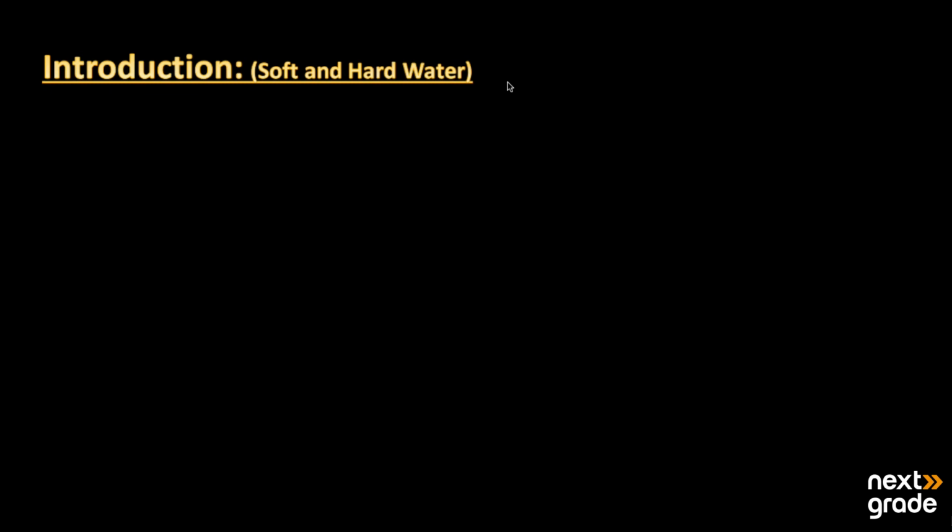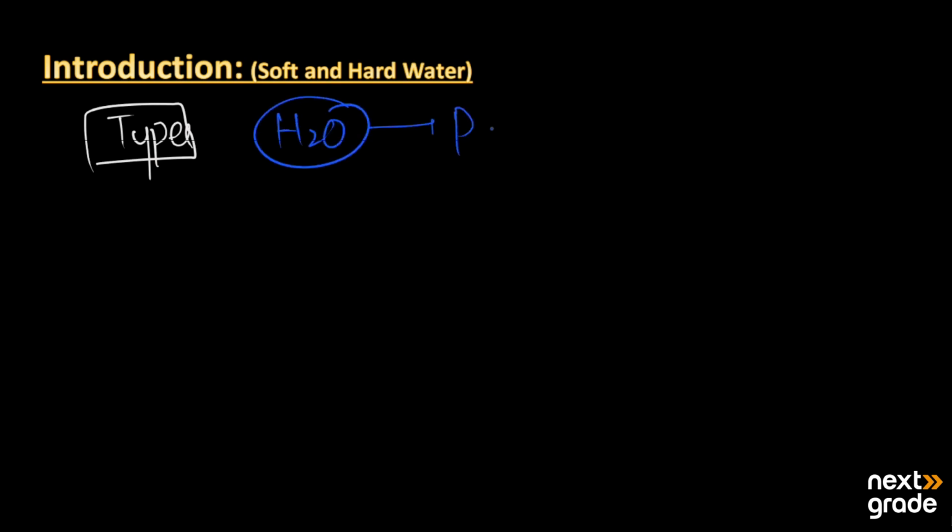The topic that we will discuss today is soft water and hard water. Basically, these are the two types of water, and water, as its formula H2O shows, is a polar substance. It is categorized as hard and soft.